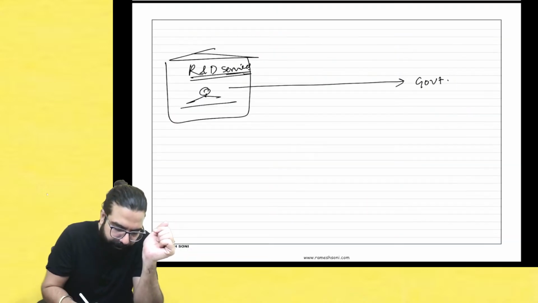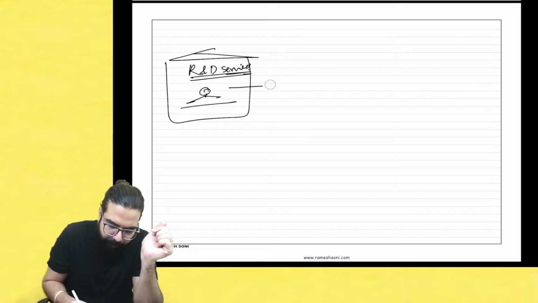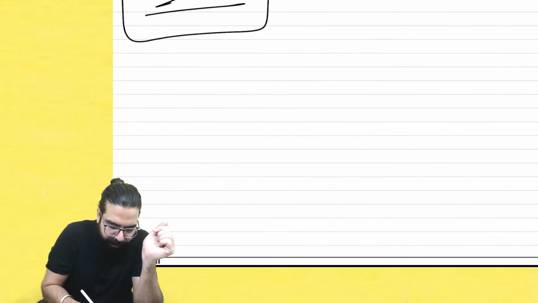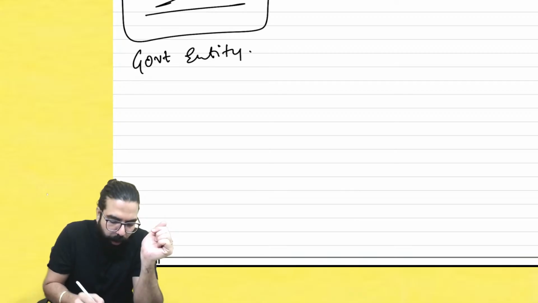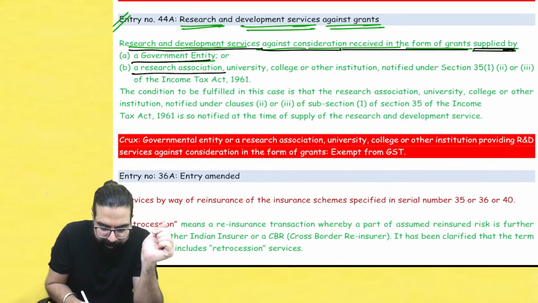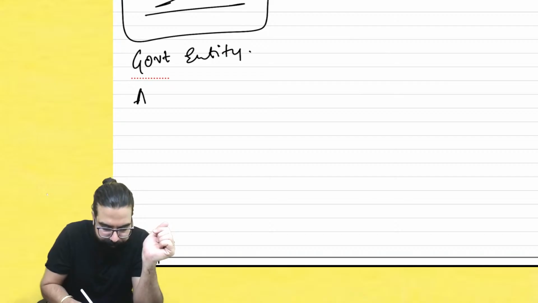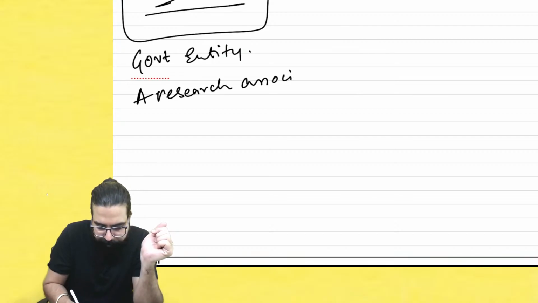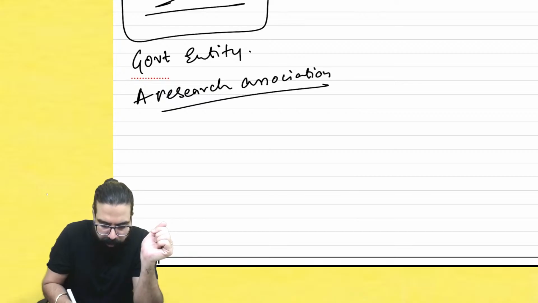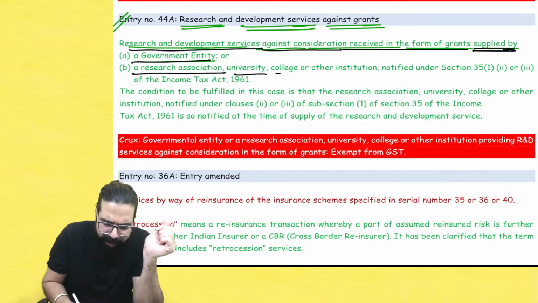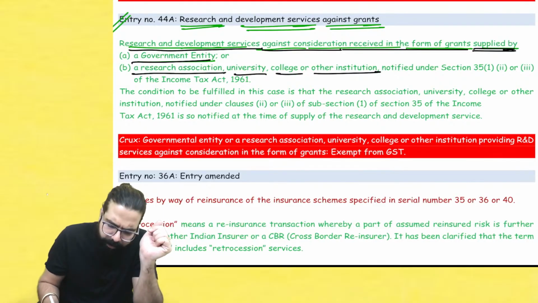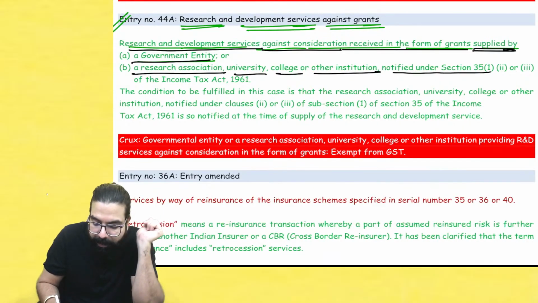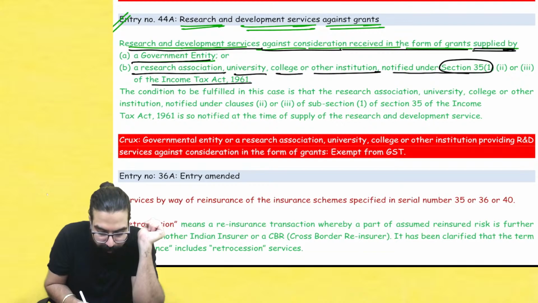So, for example, I am not giving to a governmental authority. I am a governmental authority, a governmental entity, or I am a research association, university, college, or any other institution, and I am registered under section 35 of the Income Tax Act.